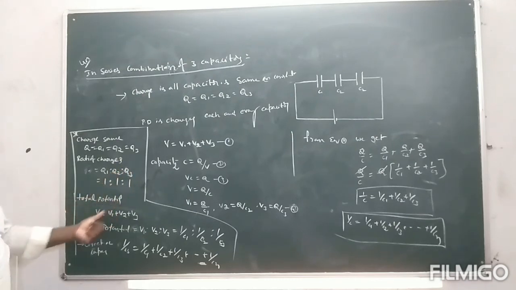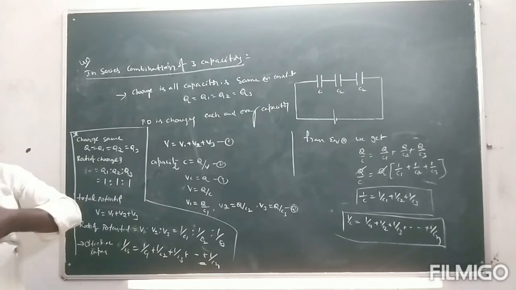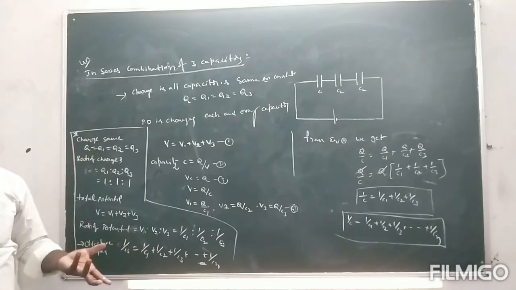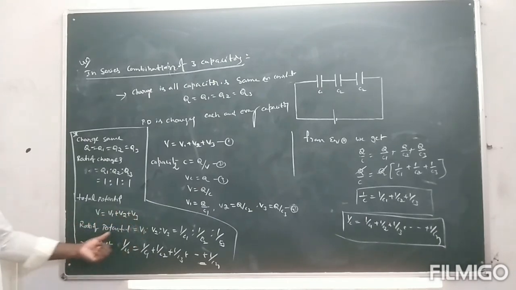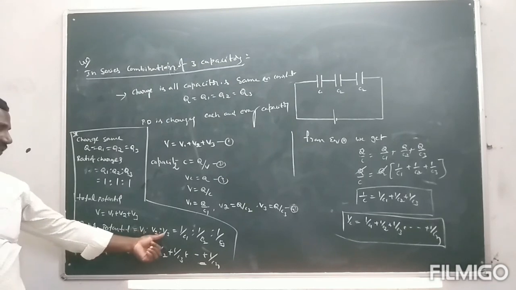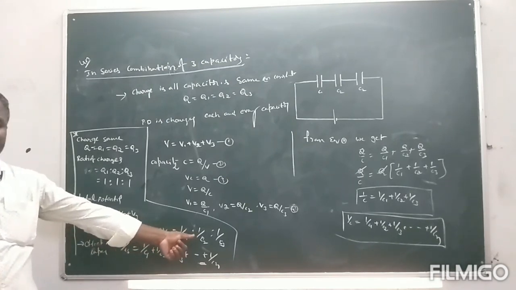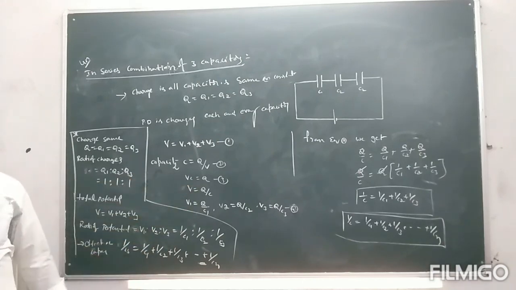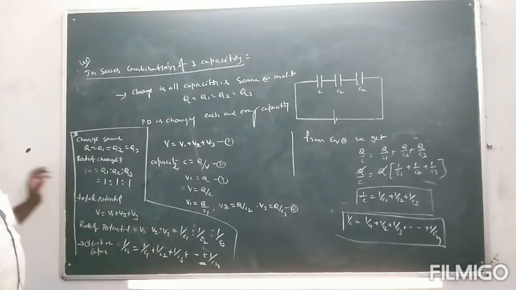Next, total potential V is equal to V1 plus V2 plus V3. So the ratio of potentials V1 is to V2 is to V3 is equal to 1 by C1 is to 1 by C2 is to 1 by C3. The effective capacitance formula: 1 by Cs is equal to 1 by C1 plus 1 by C2 plus 1 by C3, and for n capacitors, so on up to 1 by Cn. This is the main important formula.